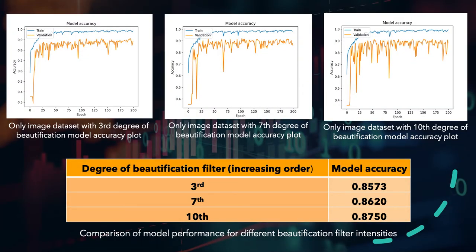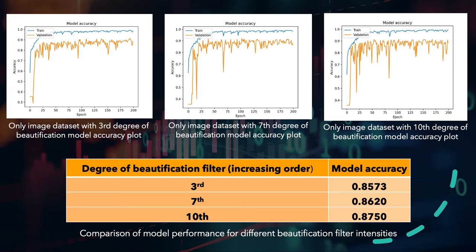The training and validation accuracy plots for the model trained with 3 degrees of beautification filter in the beautified data is shown here. On comparison, we can observe that the model performance improves slightly as the degree of beautification filter increases. This incremental change in the accuracy is expected because a lower degree of beautification filter intensity is harder for the model, as compared to a higher intensity of the filter, to detect an image under the beautified category.